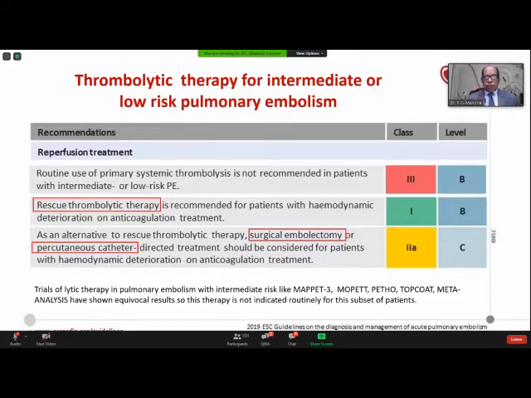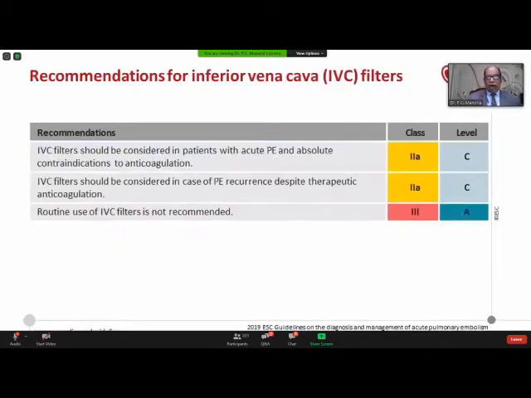Now, if for some reason we are not able to get the desired response with anticoagulants, rescue thrombolytic therapy can be employed, or you can also resort to surgical embolectomy or even percutaneous catheter treatment. IVC filters are used only rarely, particularly if you have an absolute contraindication to anticoagulation, or there are recurrences despite therapeutic anticoagulation. Routine use is not recommended.